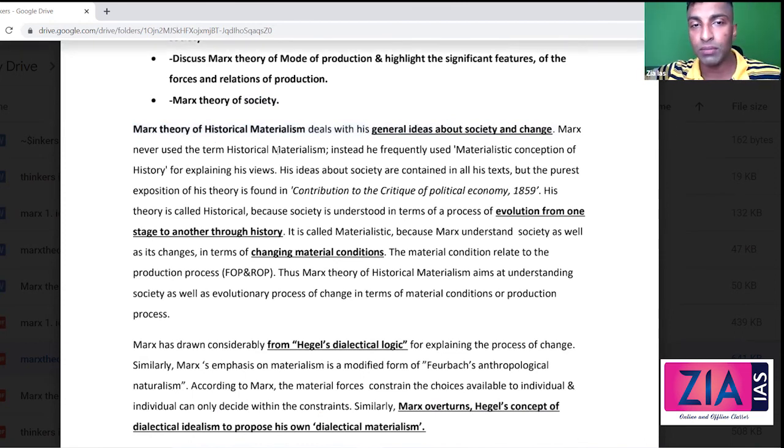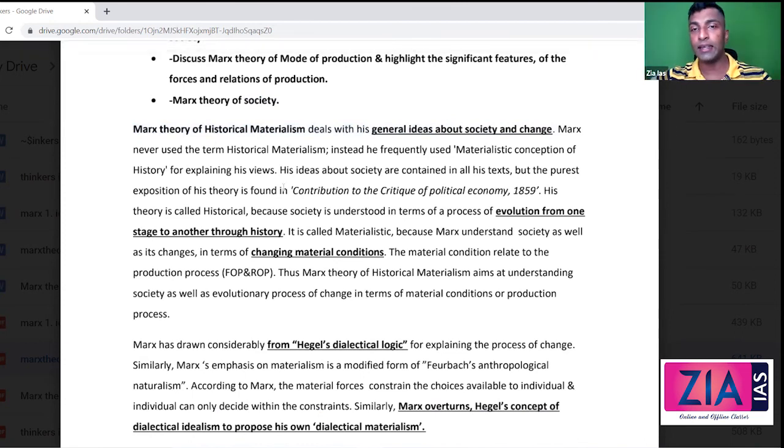Marx never used the term historical materialism. Instead, he frequently used the concept of the materialistic conception of history. His ideas about society are contained in all his texts, but the purest exposition of his theory is found in the book Contribution to the Critique of Political Economy, 1859. You need to write the name of the book in the answer.